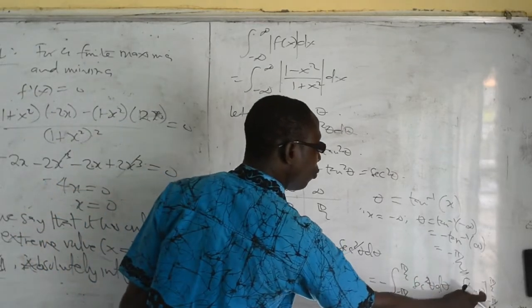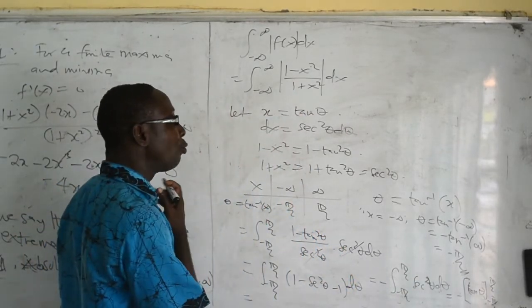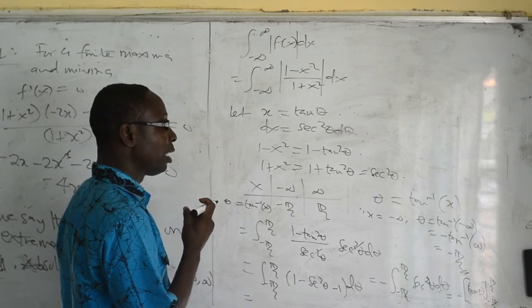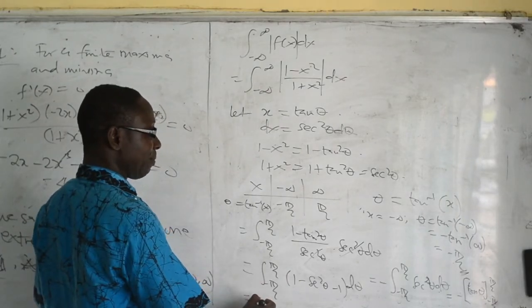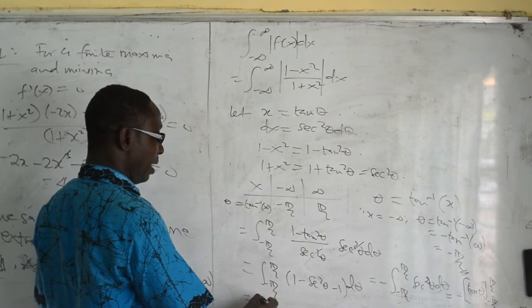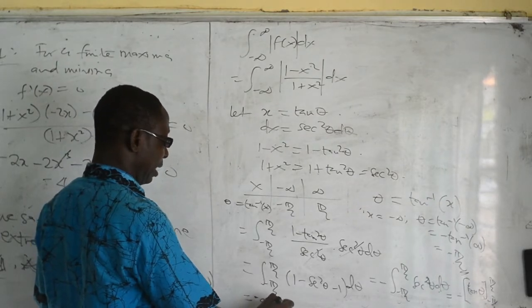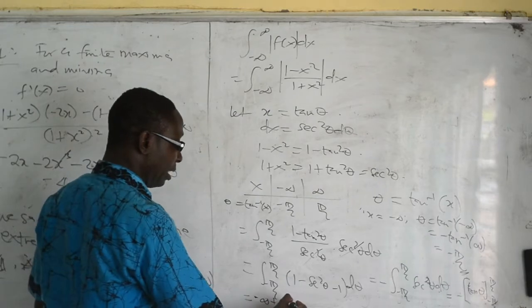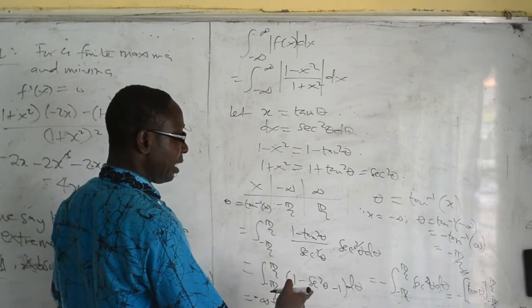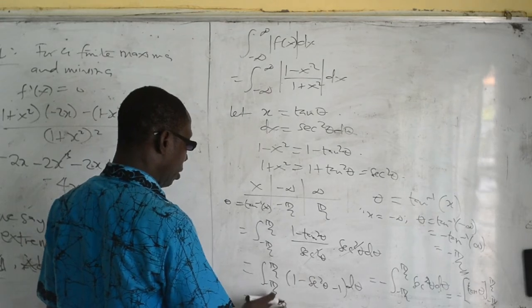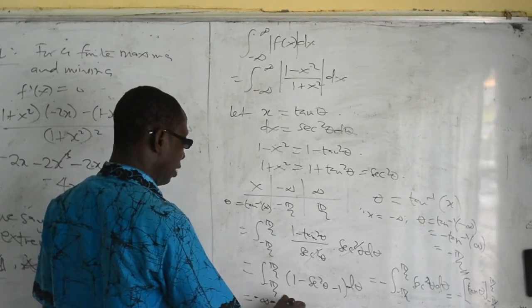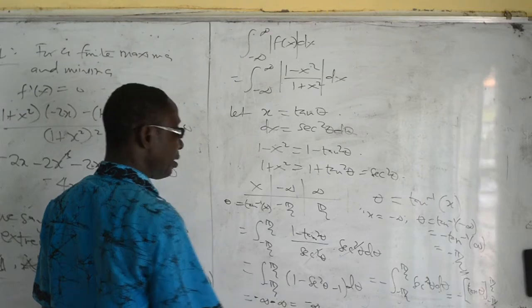When you put pi by 2 inside this, tan pi by 2 will give you infinity, so we have minus infinity. Then minus tan of negative pi by 2 will be plus infinity. That will give you minus infinity.